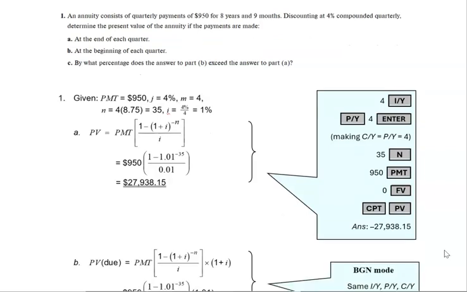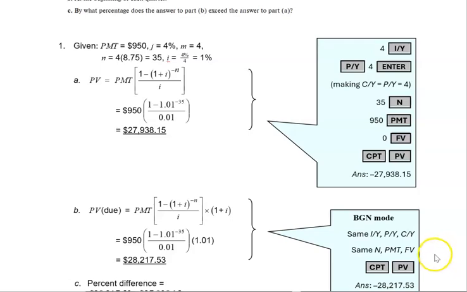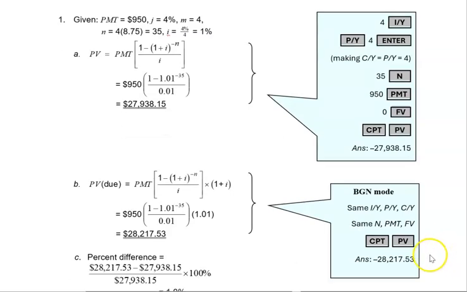Now, what happens if it's at the beginning of each quarter? So everything is going to be the same. The only thing we need to do is change it to beginning mode and then recompute the present value, and that's going to give us an answer of $28,217.53.